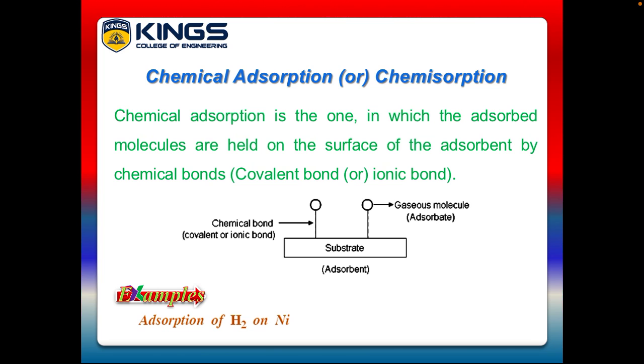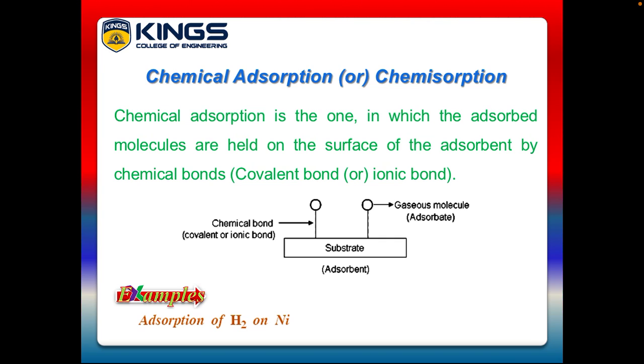Next we are going to see the second type of adsorption, called chemical adsorption or chemisorption. Chemical adsorption is one in which the adsorbed molecules are held on the surface of the adsorbent by chemical bonds like covalent bond or ionic bond. See the diagram. The gaseous molecules or adsorbate are held on the surface of the substrate or adsorbent by strong chemical bonds like covalent and ionic bonds.